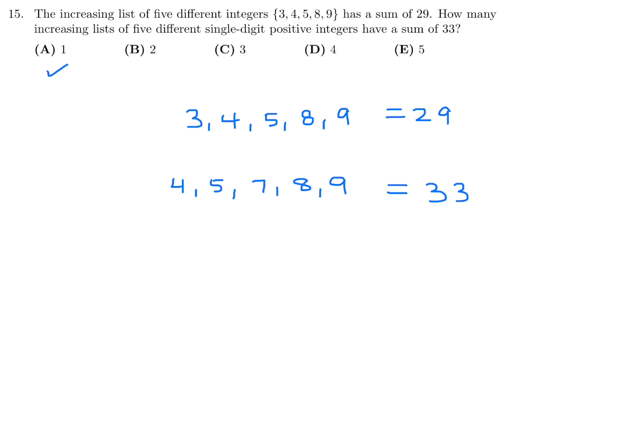Now, can I manipulate this in any way to get a sum of 33 also? Well, if I take this 4 down a notch to 3, and I bring this 5 up to 6, I think that will also be sufficient. So now my answer is no longer A, it's B. But can I find any more? And I don't think so, because if you keep trying to manipulate this, you'll notice that you'll keep getting the same integers, and they want 5 different single digits. So these are the only 2. So therefore, number 15, the answer is B.